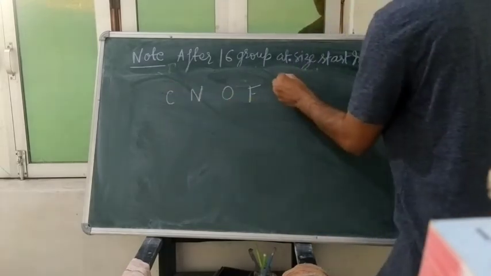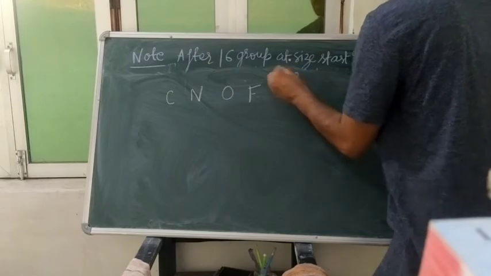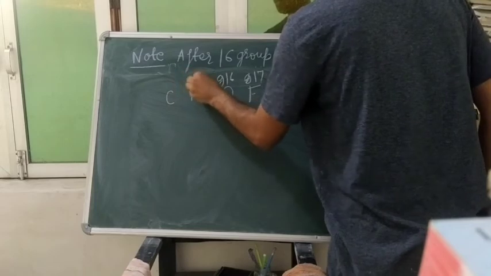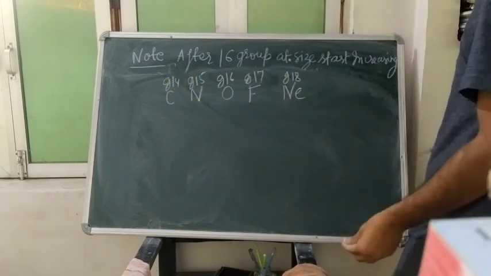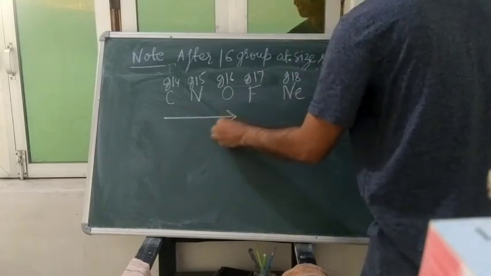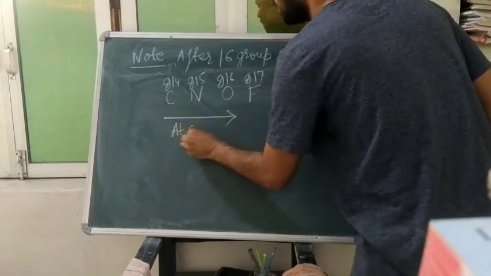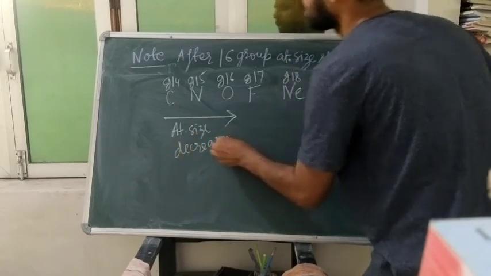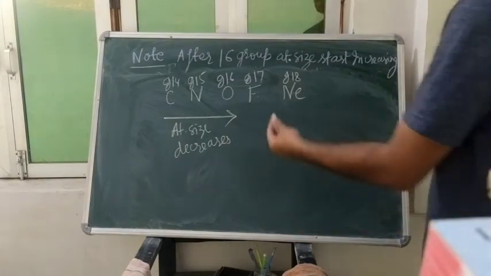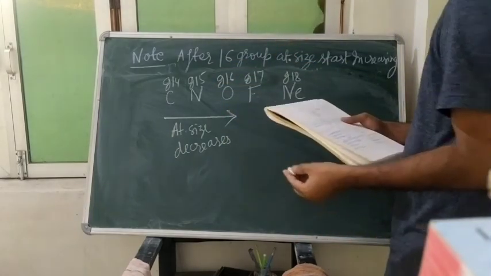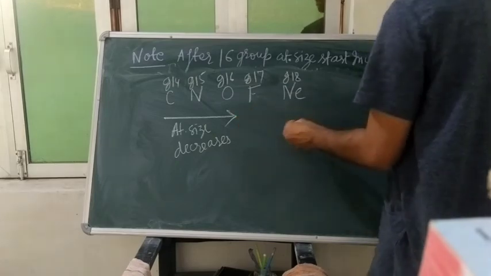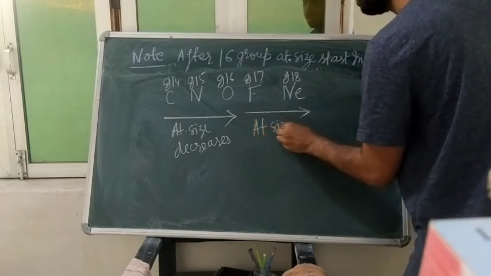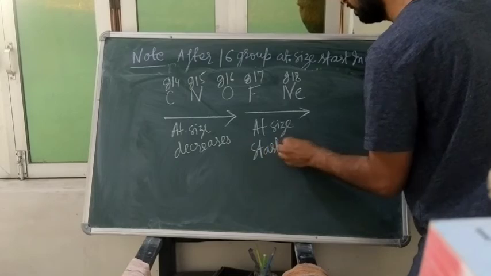This one is group 18, this is group 17, this is group 16, this one is group 15, this one is group 14. From here to here atomic size decreases, of course, as you go from left to right. But after the 16th group, atomic size starts increasing.